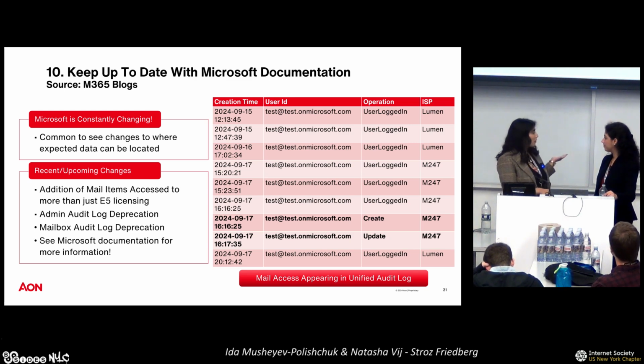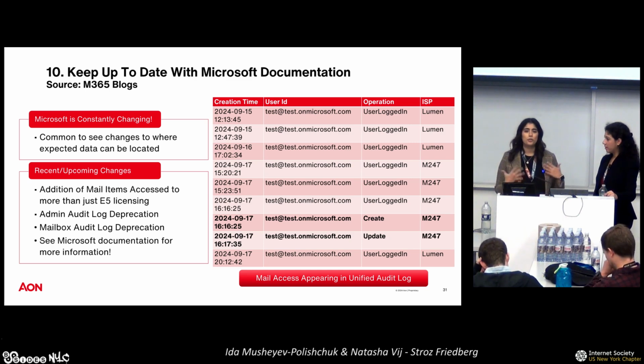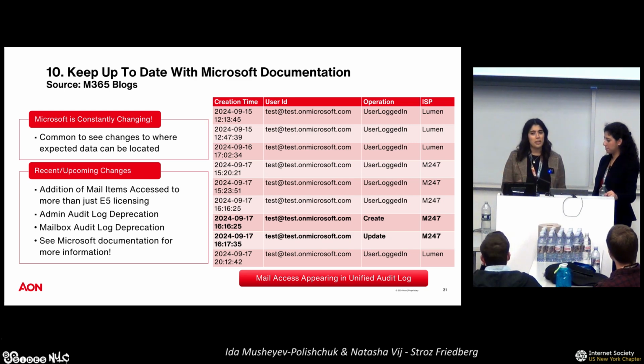So for example, we're looking at our unified audit log here for our test environment. And we see that we have a bunch of user logged in events. We know that we have our legitimate Lumen internet service provider, and then we have our M247. But then you can see that we also have a create and update operation. So within the unified audit log, if you do a little bit further analysis, you would see that the threat actor was trying to create and view emails that were related to that payment overview or overdue subject line, which again is what they created an inbox rule for, what they were searching for in the mailbox. So once you start getting that picture, you can really start tying the story together and try and figure out what the threat actor was doing during their attack.